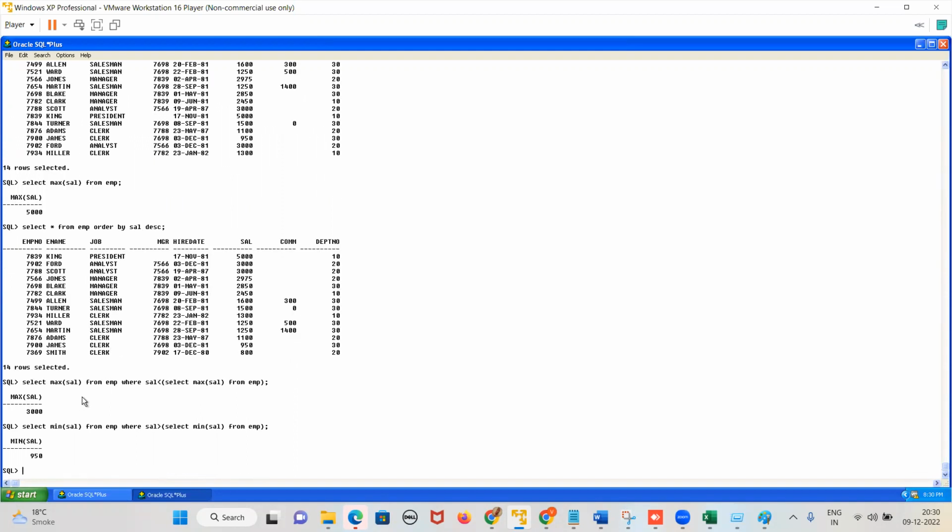So this is the second minimum salary. See, 800 is the first minimum, second minimum is 950. So now, like this, we can write in Oracle up to 32 levels, and in SQL Server up to 56 levels.